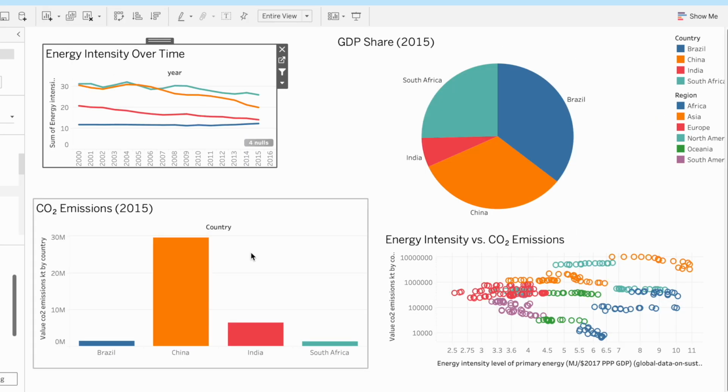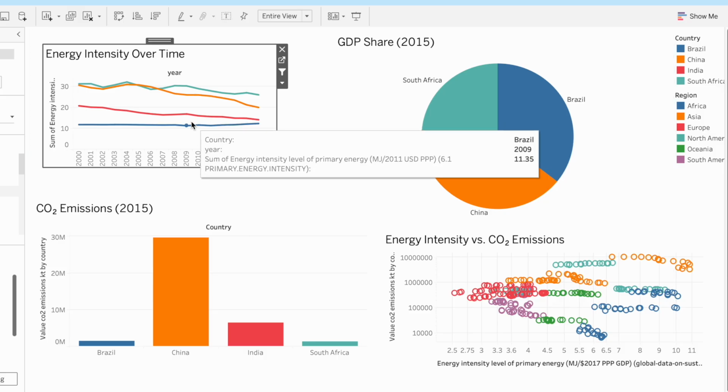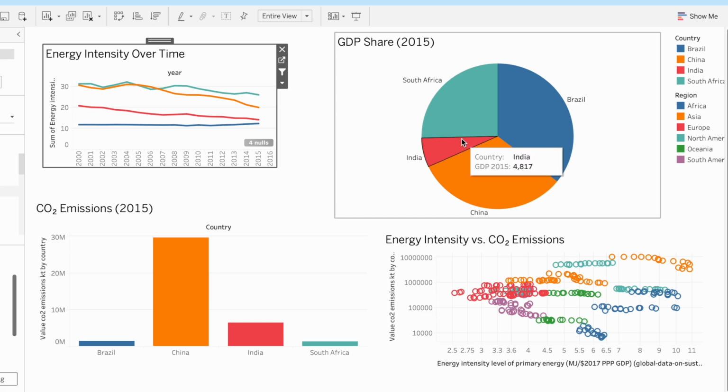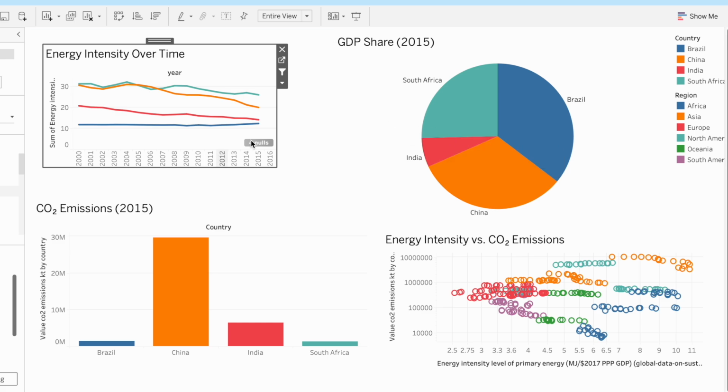The second dashboard focuses on the relation between economic growth, energy efficiency, and CO2 emissions among major emerging economies like Brazil, China, India, and South Africa. The line chart on top shows the trend of energy intensity over time from 2000 to 2016. A downward slope indicates improved efficiency. We can see a clear drop for China and India.